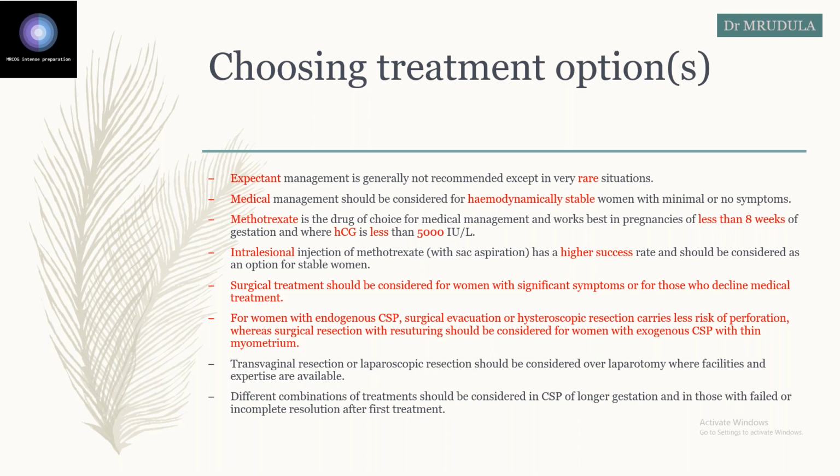A different combination of treatments should be considered for scar pregnancies of longer gestation, and where the primary treatment has failed. So when the primary treatment has failed or the gestational age is more, a combination of treatments, either combined management or sequential management, can be considered.